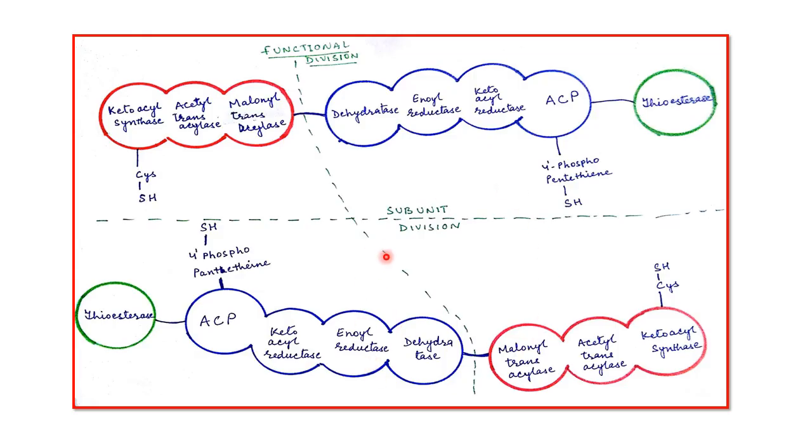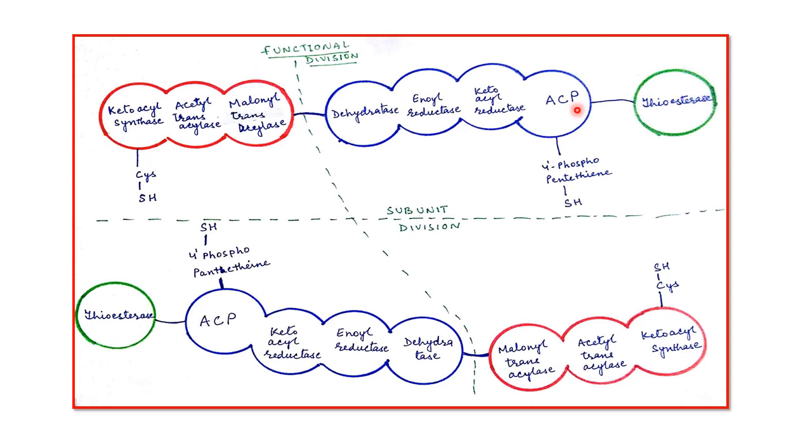Now see the diagram of this fatty acid synthase complex molecule. You can see ketoacyl synthase, acetyl transacylase, malonyl transacylase, then dehydratase, enoyl reductase, ketoacyl reductase, and this is the carrier protein.